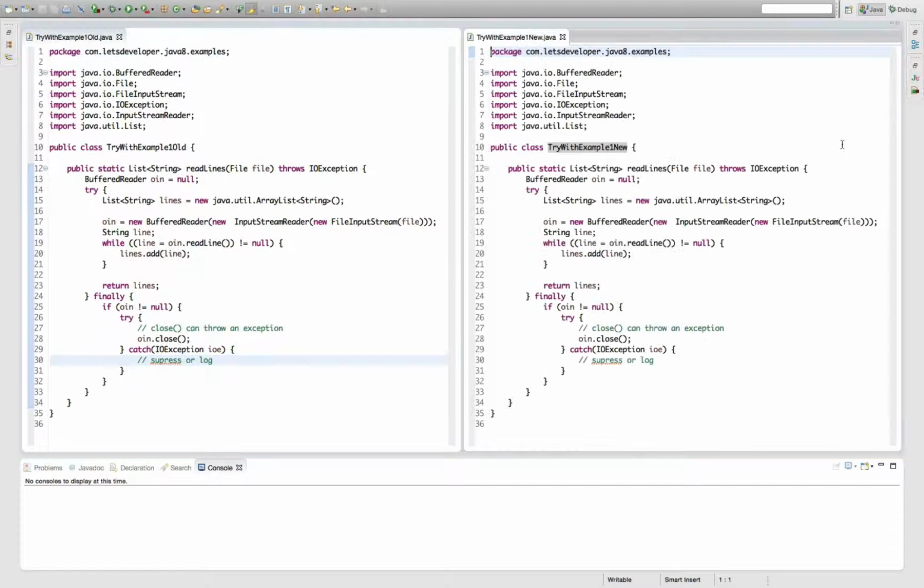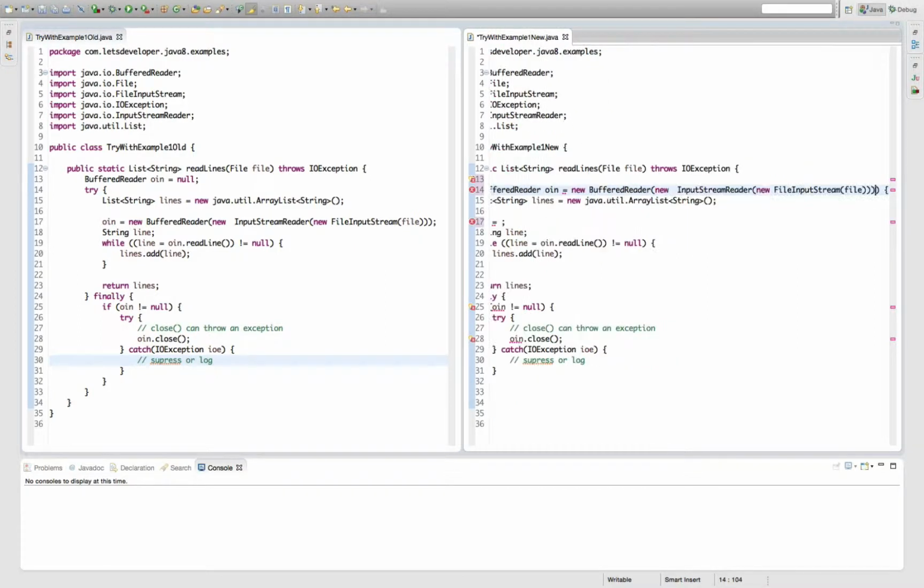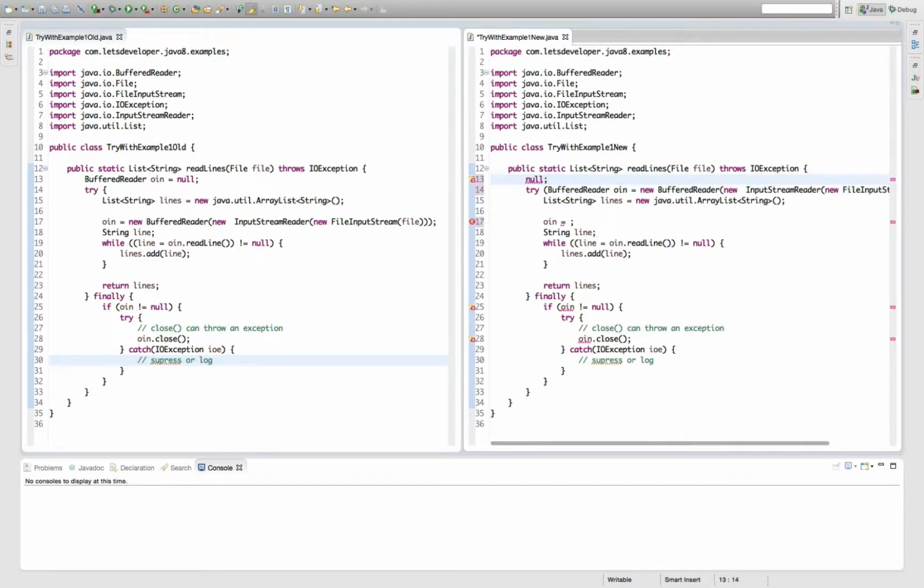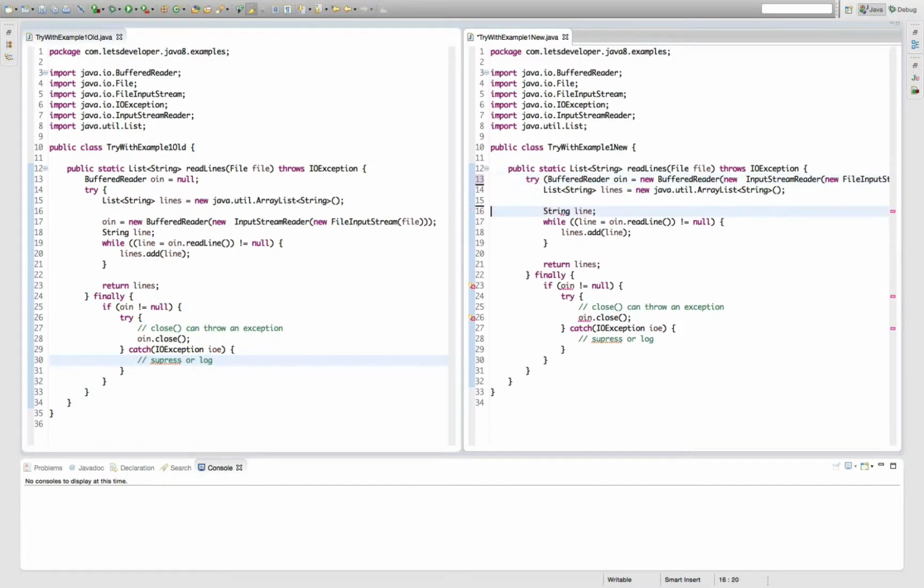To demonstrate this, I copied over the exact same code into a new file. What I can do now is move the declaration of this variable into round braces after the try keyword and the initialization of the streams as well, like this. And then I can get rid of the line up here and the line in here, and I can get rid of the whole finally block.